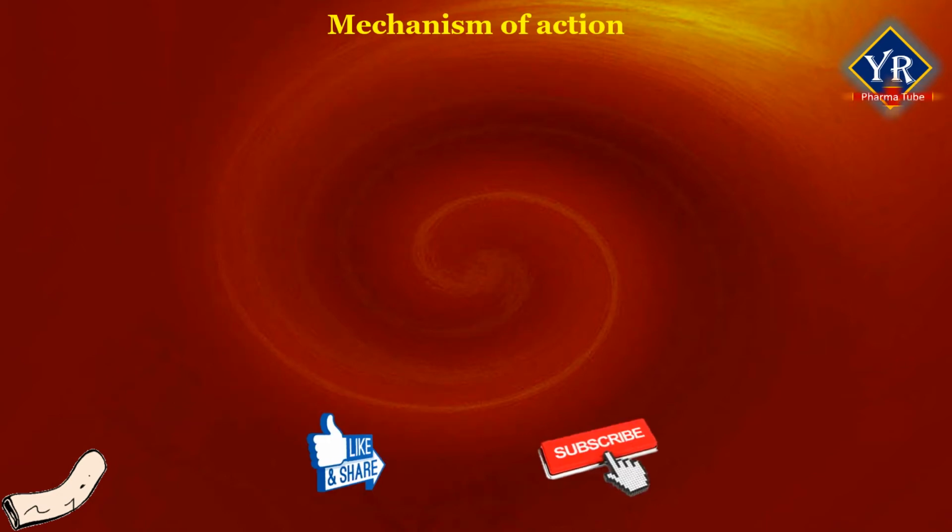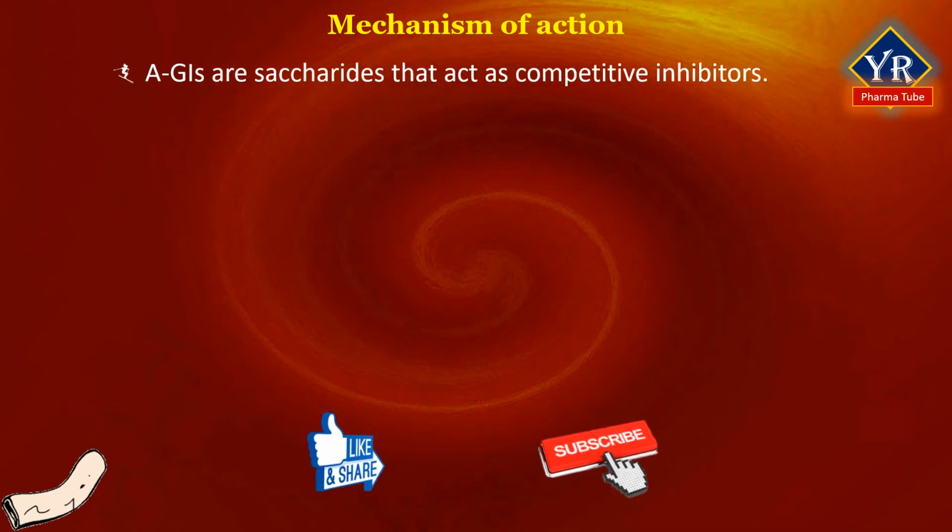Mechanism of action of alpha-glucosidase inhibitors. They are saccharides that act as competitive inhibitors of enzymes needed to digest carbohydrates, specifically alpha glucosidase enzymes in the brush border of the small intestines. The membrane-bound intestinal alpha glucosidases hydrolyze oligopolysaccharides in the small intestine.